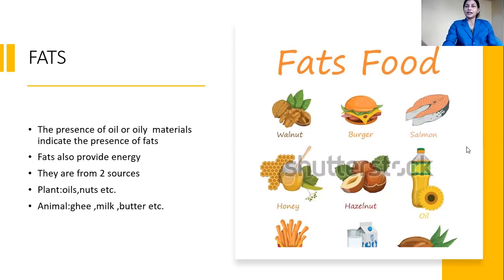In this picture, you can see many things, correct? Some are from outside. So, outside foods are usually rich in fats. So, we should try to avoid such kinds of fats. But natural fat we get from walnuts, from some kinds of fishes, honey, hazelnut, okay? Then sunflower oil, and then different kinds of oil. Okay, all they are fat-rich foods. So fat is also of two sources, plant sources and animal sources.